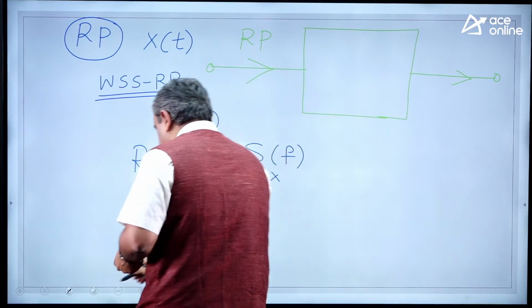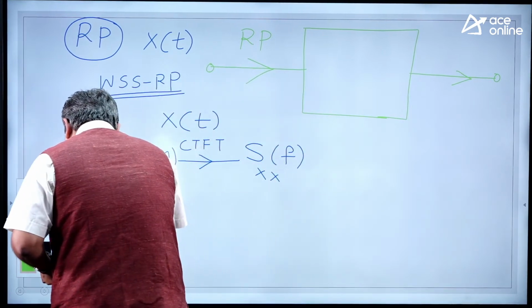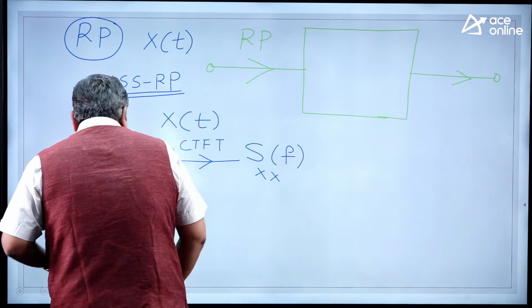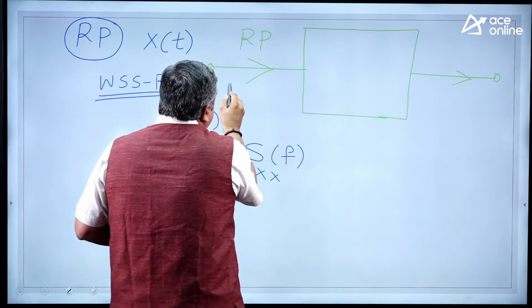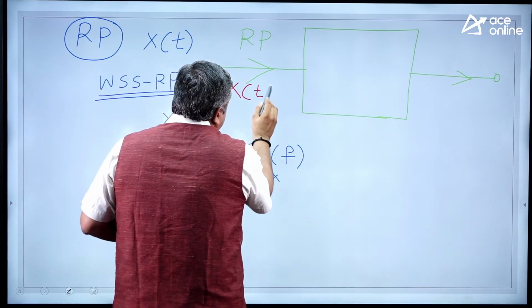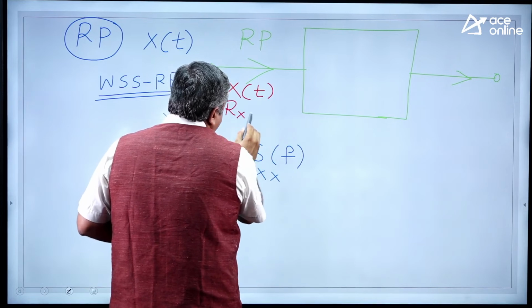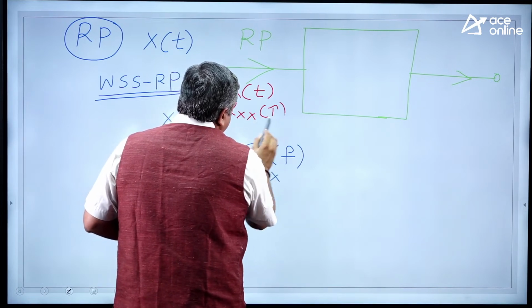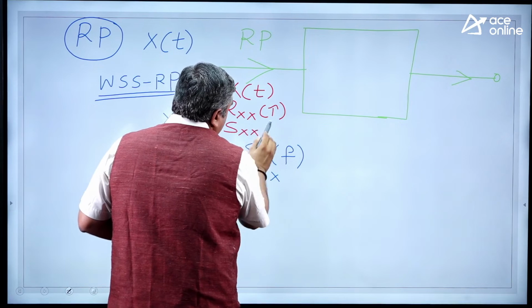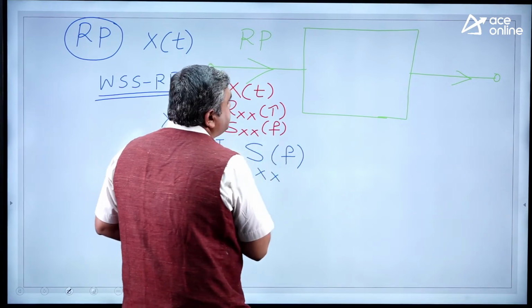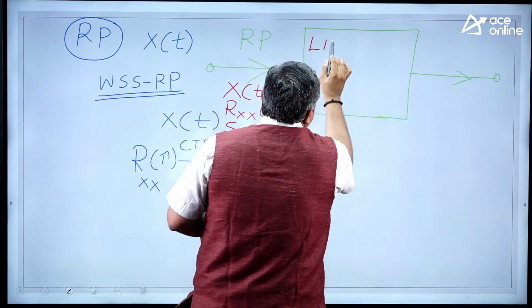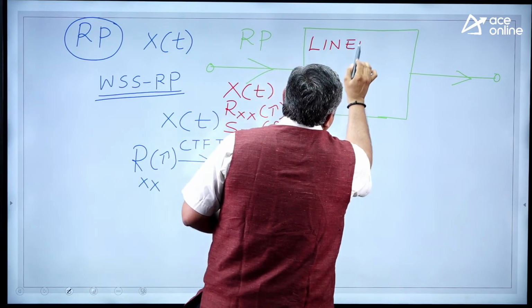Okay, now see here. When you have a random process x of t, it will have an autocorrelation function and a power spectral density. Done. Now what is the type of system we will be considering? Our syllabus deals only with linear systems.